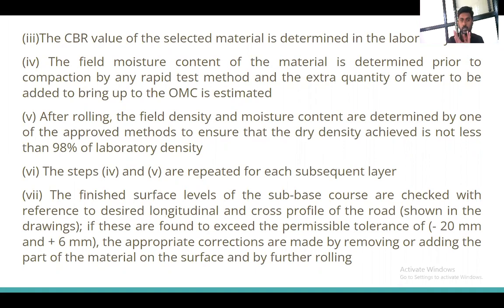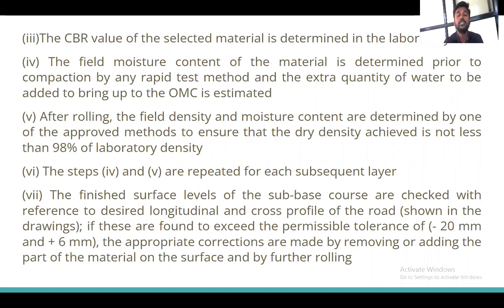This much is our tolerance limit. If it is beyond this, and it is less than the required thickness, we have to add material and go for rolling. If it is more than the required thickness, then we have to remove some material and go for rolling. We have to maintain the proper thickness, proper grade, proper slopes and cross profiles of the road.